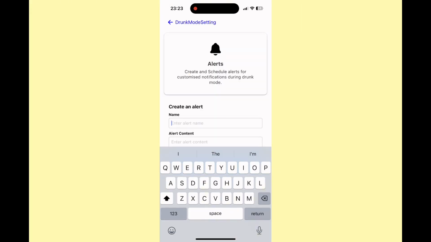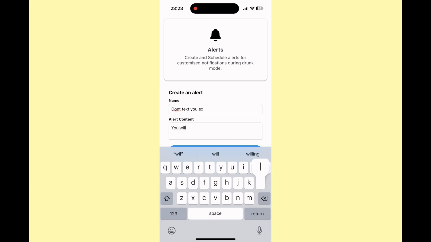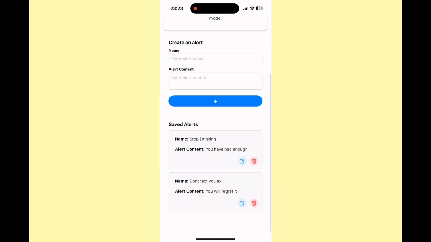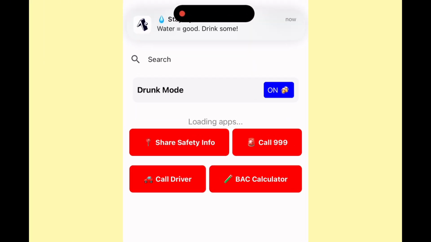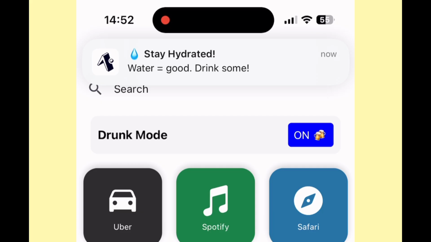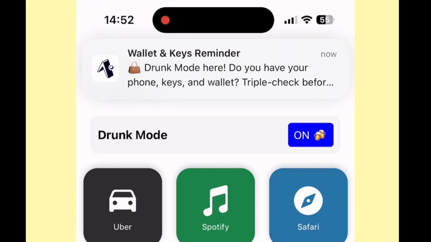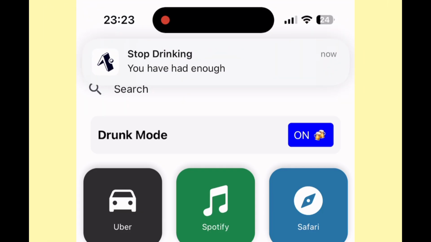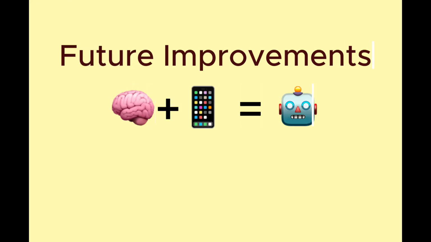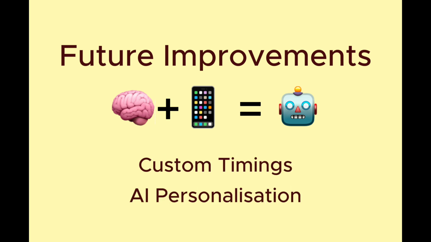To increase customization, users can set custom alerts like reminders not to text someone or overspend. The system also includes built-in well-being prompts like drink water. Alerts are saved in the Supabase and scheduled when drunk mode starts. Right now they appear at once due to Expo Go limitations, but in the future users could choose custom timings or even receive personalized alerts based on behavior using AI.